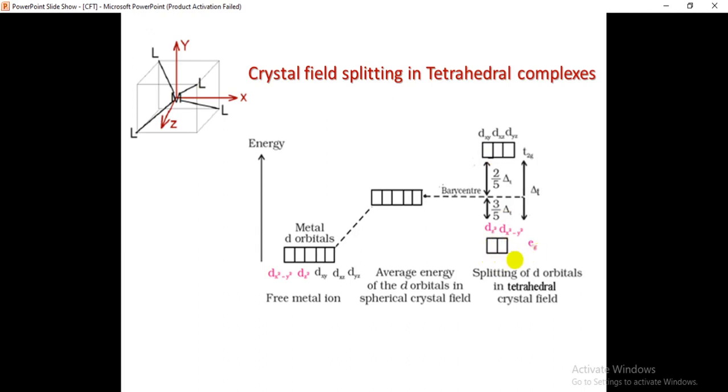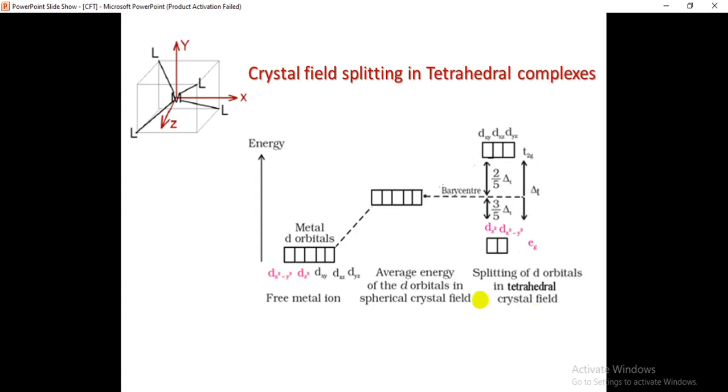So this eg set goes down, that is the energy will be decreased by 3 by 5 delta T here. This is the splitting of d orbitals in a tetrahedral crystal field. Is it clear? So that's why I'm saying that crystal field splitting in tetrahedral complexes is quite opposite to the octahedral splitting.